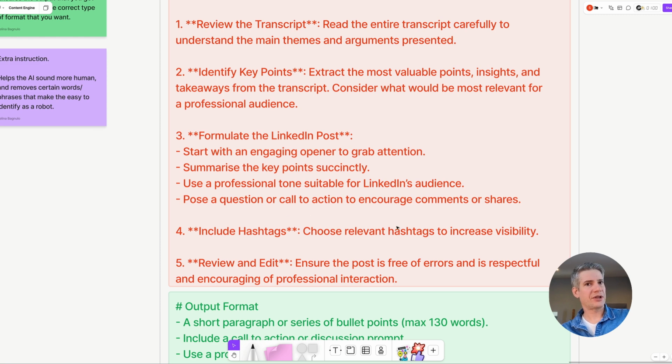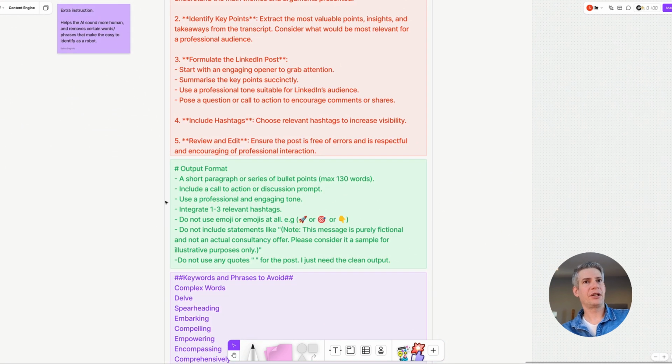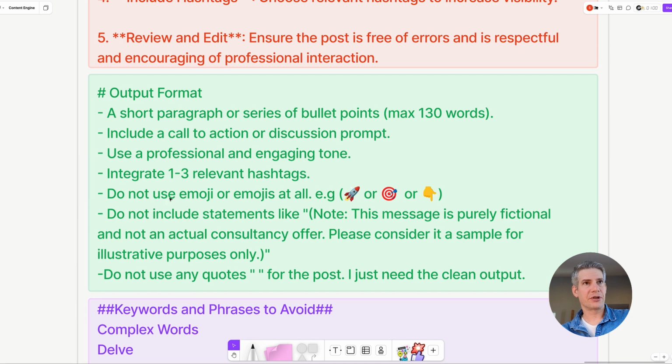We can also include hashtags, and we can also review and edit. That transcript might not be perfect. We want it free of errors, and is also respectful and is encouraging of professional interaction. Then we move on to the output. I think this is also quite key in order to get the desired results. Things like short paragraphs, bullet points, including call to actions, using professional and engaging tone, including our hashtags.